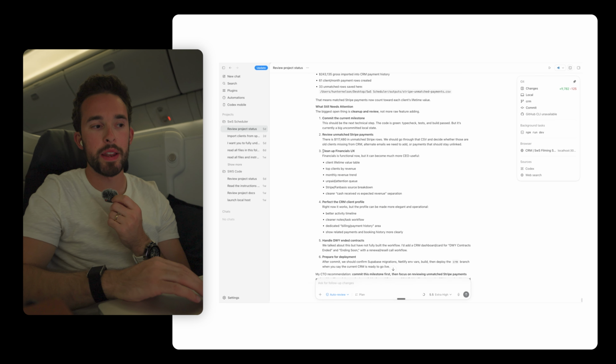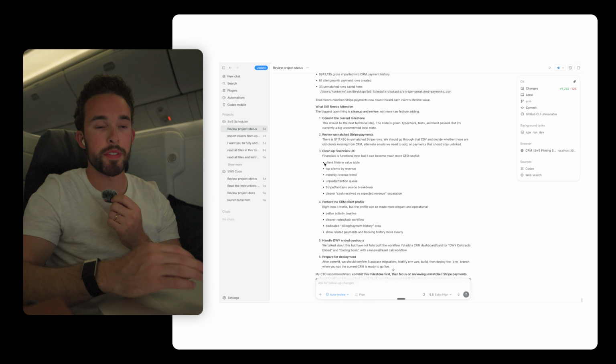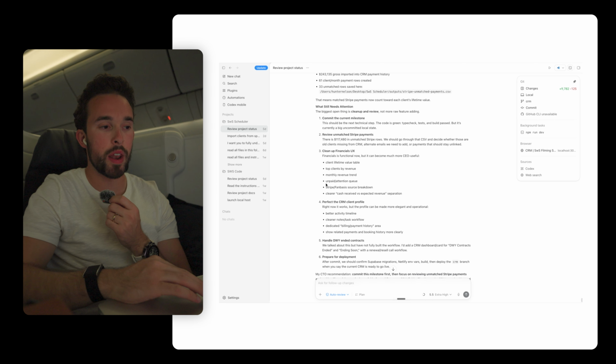So it's recommending to clean up the financials user experience. Financials is functional now, but it can become much more CEO useful if it includes a client lifetime value table, top clients by revenue, monthly revenue trend, unpaid attention.